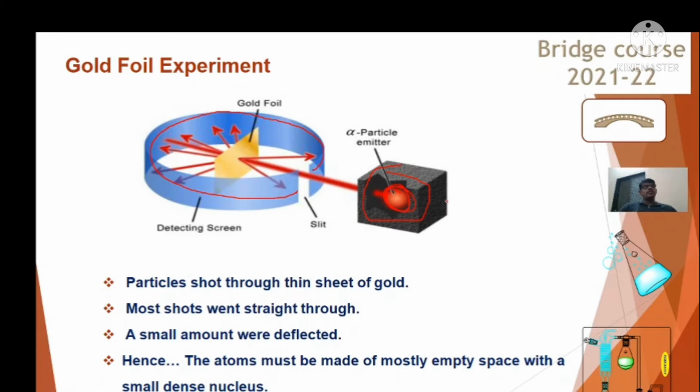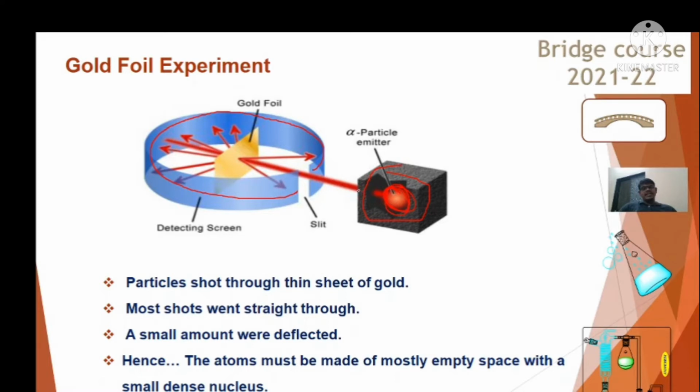Nuclear material means the material which emits alpha, beta, gamma rays, like radium or the atom bomb. You know that an atom bomb consists of this radioactive material. So this is the source of the radioactive material, which emits alpha particles.